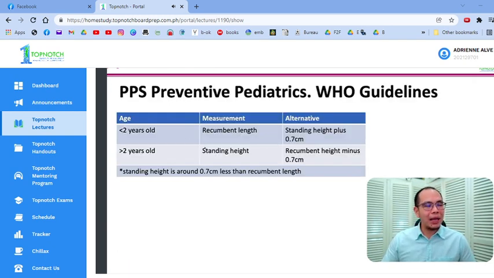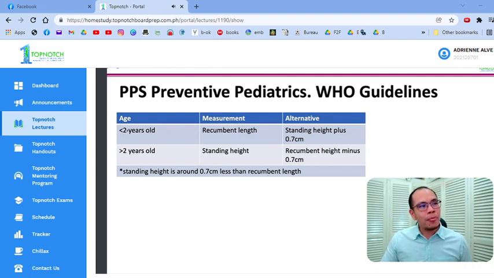So this table will guide you: for patients less than 2 years of age, dapat yan recumbent length, nakahiga. For more than 2 years of age, dapat yan standing height. This information is available in your preventive pediatrics. Yung PPS, meron silang preventive pediatrics handbook. You should get a copy of those kasi maraming guidelines-based na information na makukuha dyan. And ano yung logic niyan? Studies have shown that the standing height is around 0.7 centimeters less than the recumbent length. So please remember that. Usually, yung standing height mo mas maikli siya ng 0.7 centimeters than the recumbent length. Why is this important?